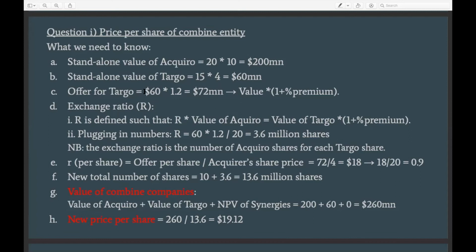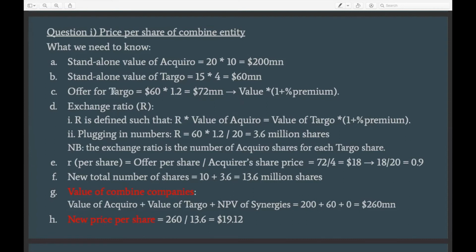Here in the question, we are not given the price, but we are given the information that the premium, which is the additional amount to be paid on the price, is 20%, right? So based on that information, we know the standalone value, which is 60. So this is the value of Darboe, and we know that 20% extra will be paid on this value. Based on this, we can calculate the consideration, which is the offer for Darboe. In this case, this is 72 million, which is basically 60 times 1.2. The 1.2 is the share premium, and then we have the formula here.